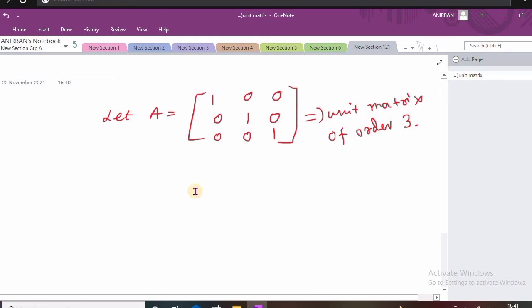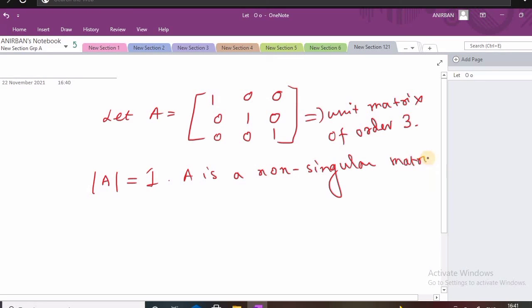Now if we compute the determinant, you can find that the determinant of A is equal to 1, because it is a unit matrix. Therefore A is a non-singular matrix.